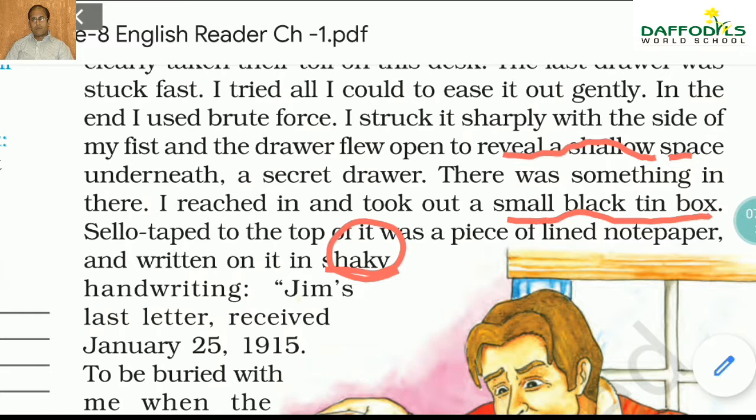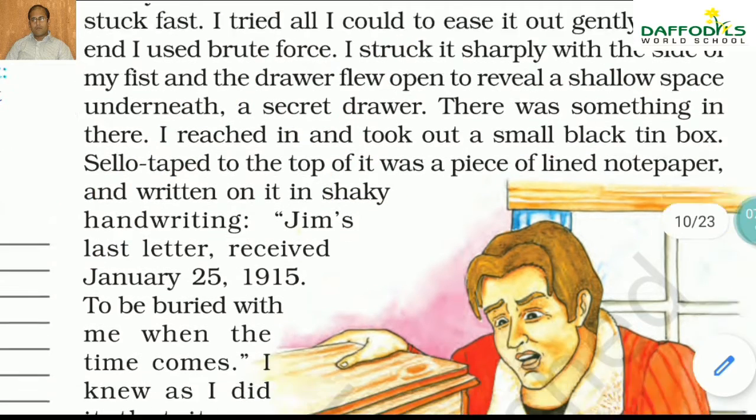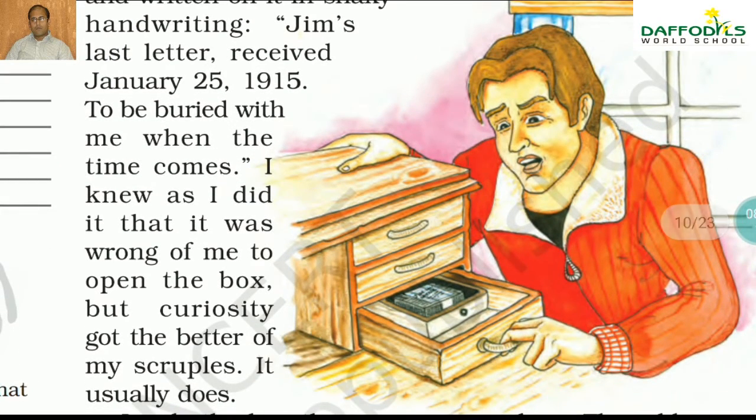But Jim McPherson is the person who is our main story character. And another person is his wife, whose name is Connie McPherson. Now, as we go into more detail, Jim's last letter was received on the 25th, 1915.